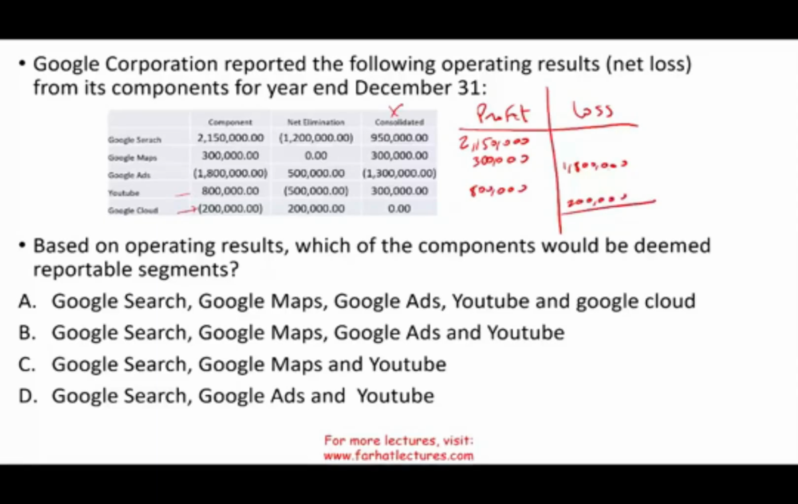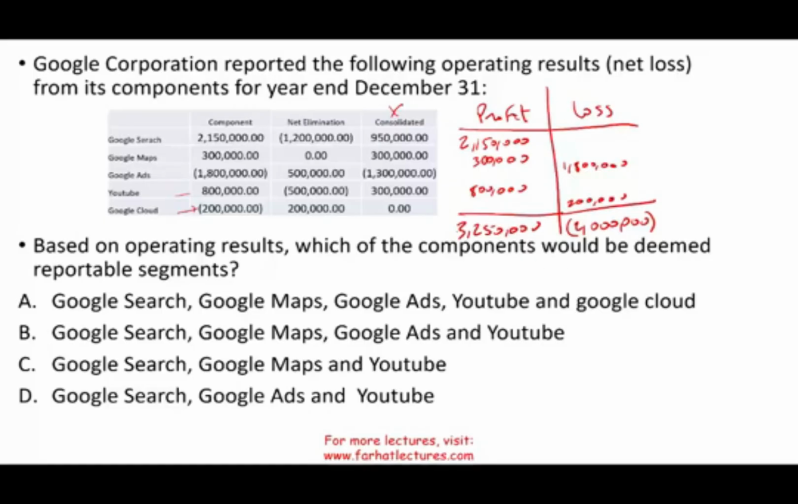Let's start with losses. All the losses equal 2 million. So this is what we do first: add up all the losses. Now we're going to add up all the gains. So we have 2,150,000, 300,000, and 800,000, which is 3,250,000. First, you have to choose the greater of these two. The greater of these two is the profit.